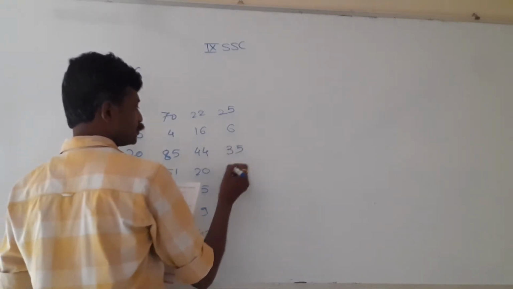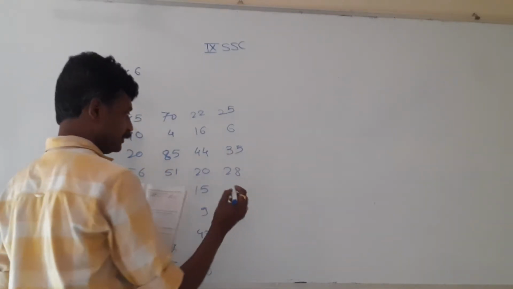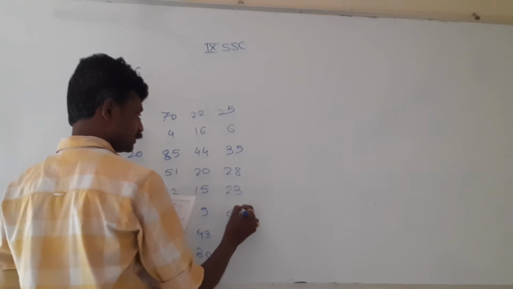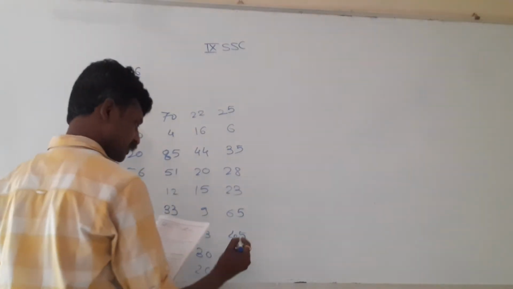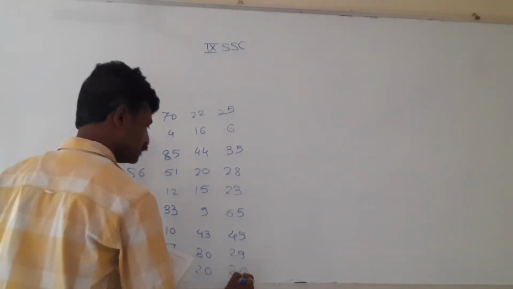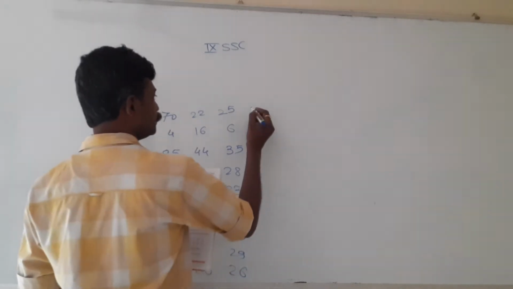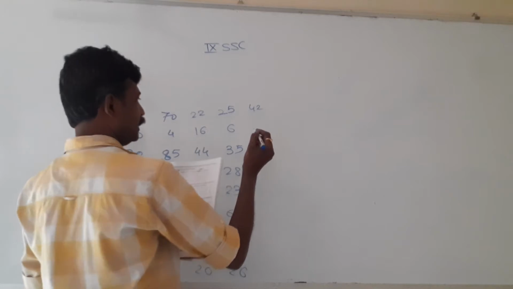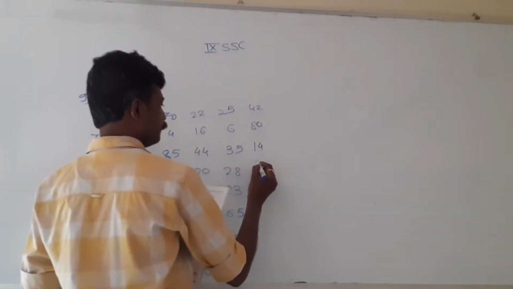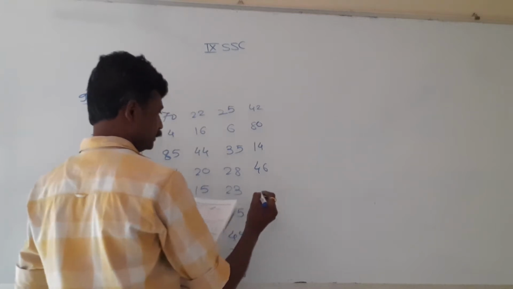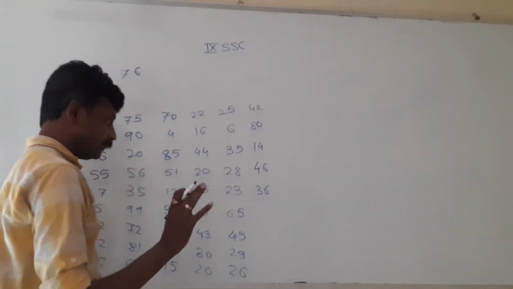35, 28, 23, 65, 45, 29, 26, 42, 18, 14, 46 and 36. This is the data.